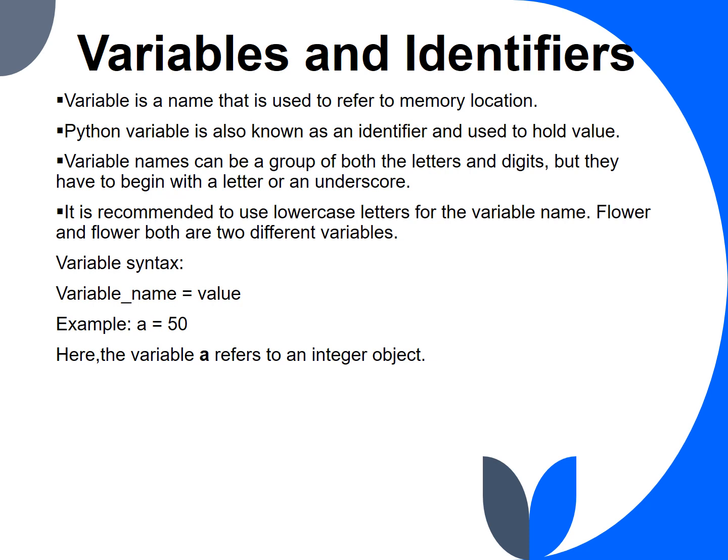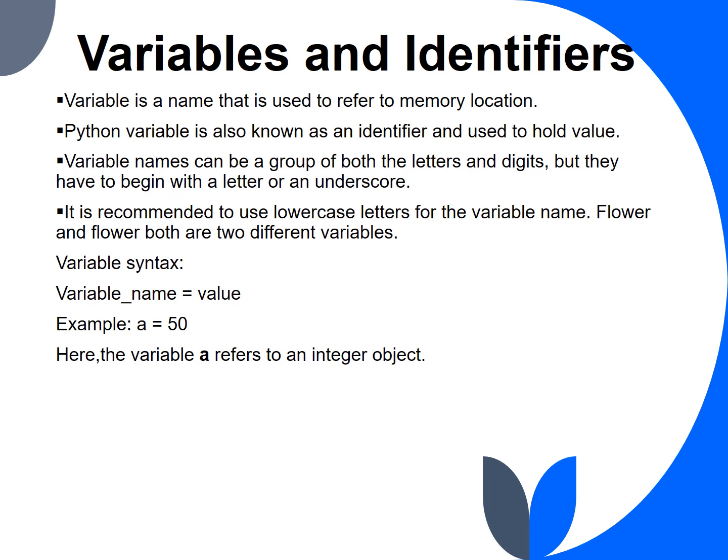Variables and identifiers. A variable is a name that is used to refer to a memory location. Python variables are also known as identifiers and are used to hold values. Variable names can be a group of both letters and digits, but they have to begin with a letter or an underscore. It is recommended to use lowercase letters for the variable name. Flower with an uppercase and flower with a lowercase are two different variables.